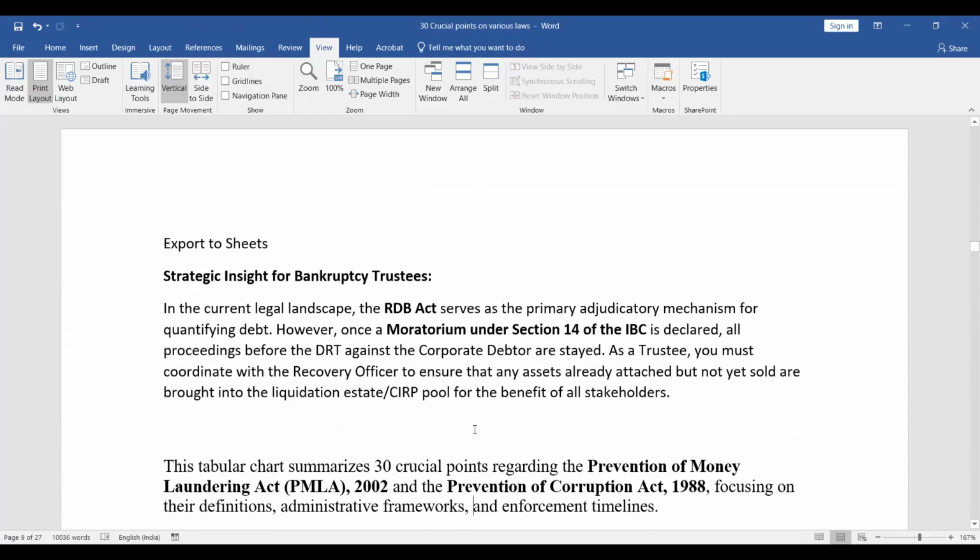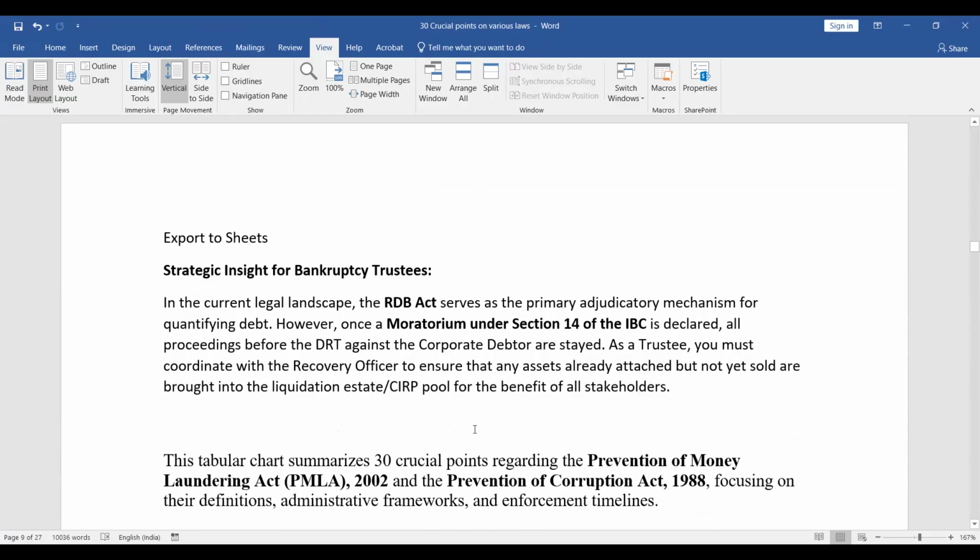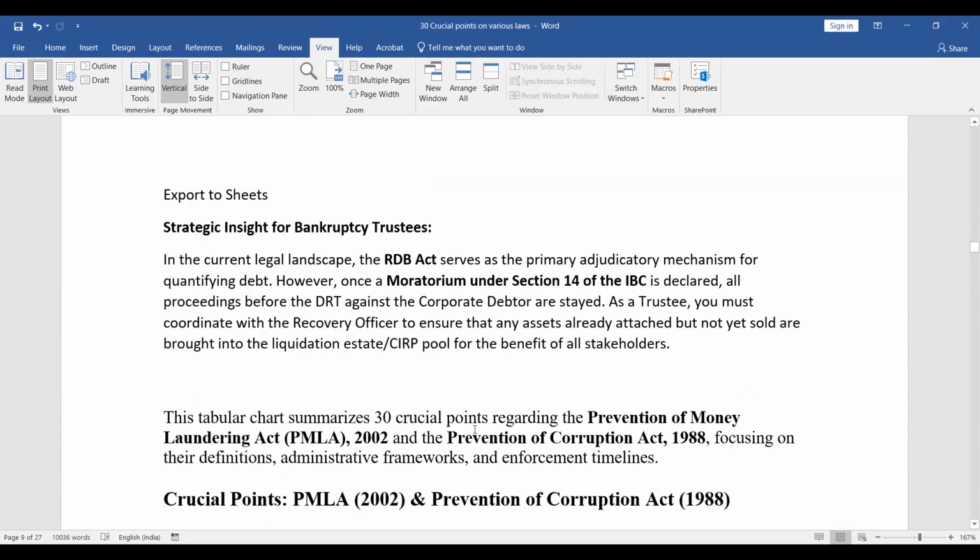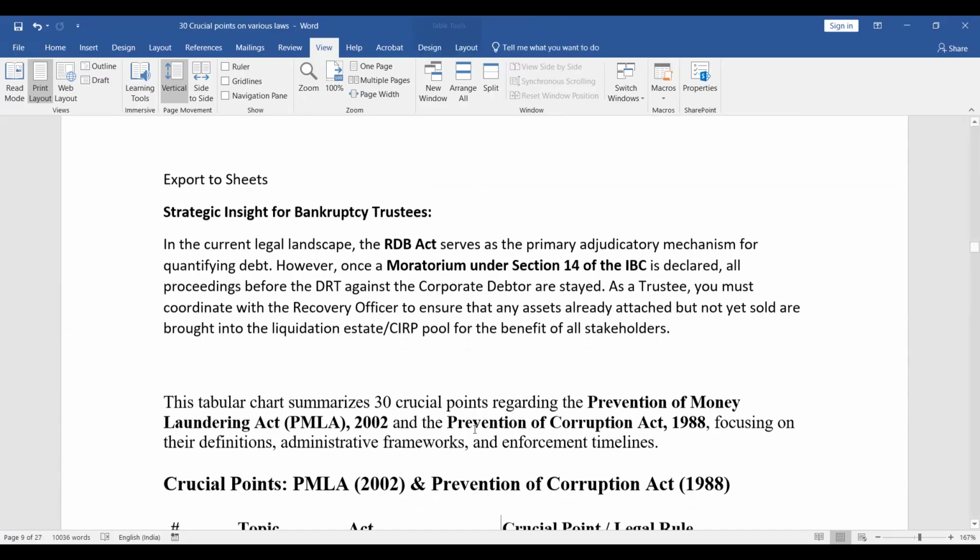In the current legal landscape, the RDB Act serves as the primary adjudicatory mechanism for quantifying debt. However, once a moratorium under Section 14 is declared, all proceedings before the DRT against the corporate debtor are stayed. As a trustee, you must coordinate with the recovery officer to ensure that any assets already attached but not yet sold are brought into the liquidation estate, CIRP pool for the benefit of all stakeholders. So this was regarding RDB Act.